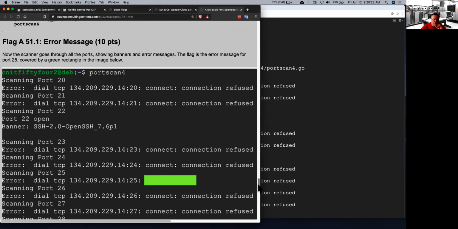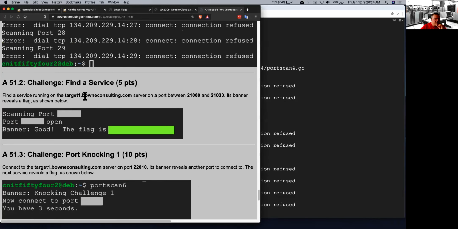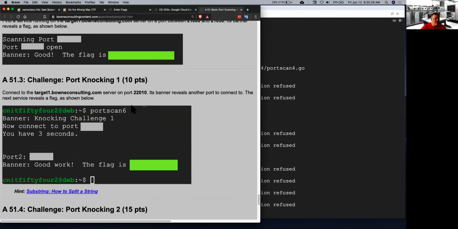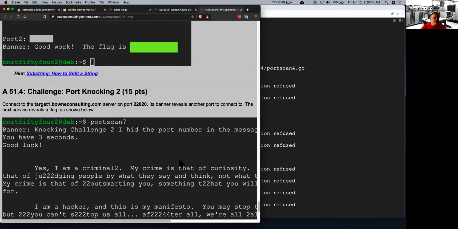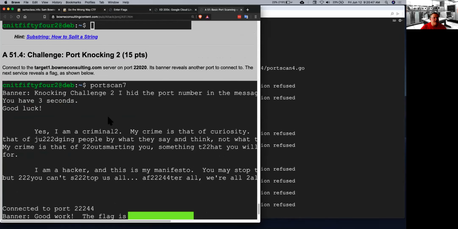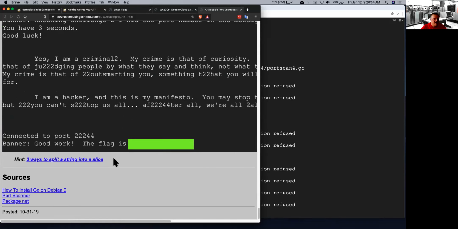After this, there are some challenges. Now that you know the basics, here you have to find a service in a certain port range, and the banner will have a flag. Here you have to do port knocking. You have to connect to this thing. It now tells you to connect to another port, and you only have 3 seconds to connect to it. So you're going to have to read the banner as a string and split it. And here you got another port knocking where the banner reveals another flag. You're going to have to find the string, which is going to be moving around inside this paragraph of junk, and reply to that. So there's a few challenges.